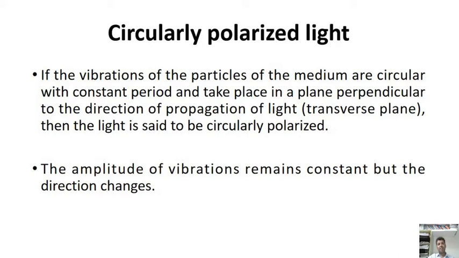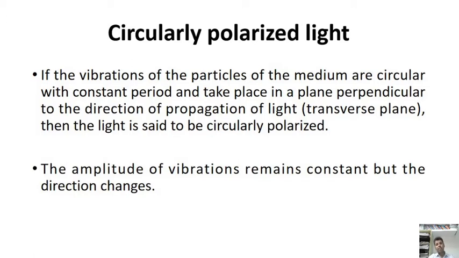Next we come to the second type, circularly polarized light. If the vibrations of the particles of the medium are circular with constant period and take place in a plane perpendicular to the direction of propagation of light, that is the transverse plane, then the light is said to be circularly polarized.